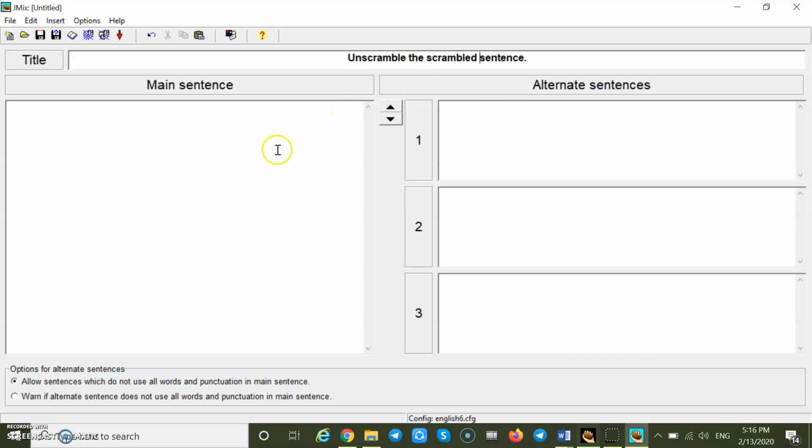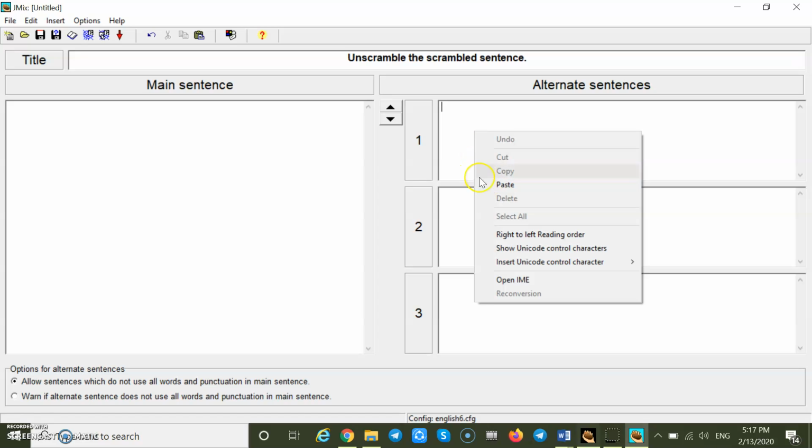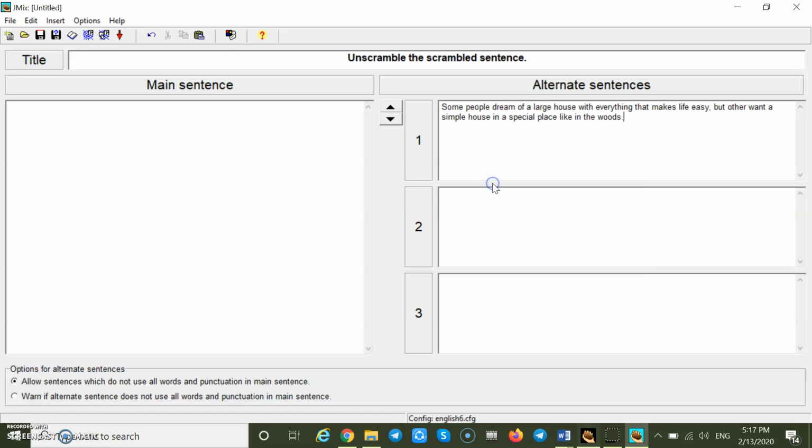Okay. Now here we've got the main sentence that we should divide into different chunks, and then if there is more than one possible correct order of those chunks in the language, we should put them in the alternate sentences. We can also put the main sentence here. If we do not copy the sentence here, the order that we put them here is considered by the app as the correct sentence. We can do both.